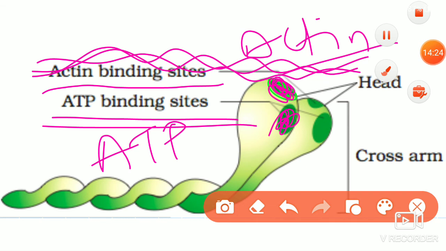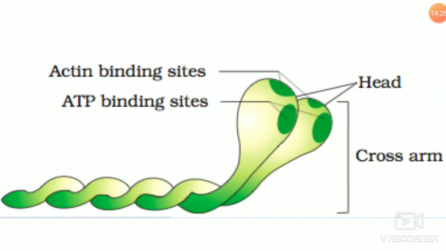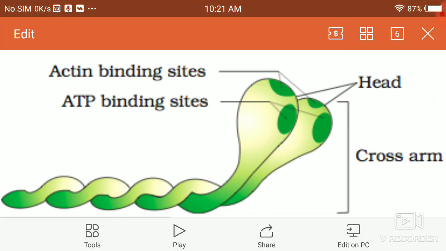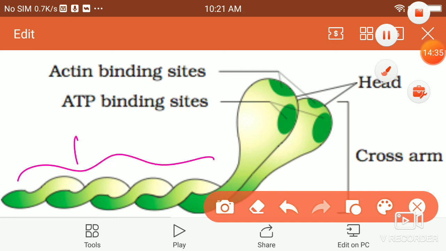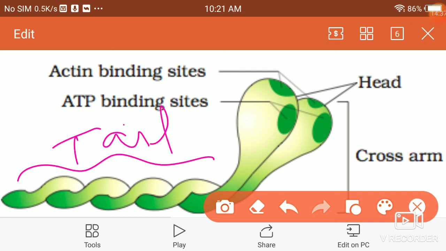And you can see that the remaining part is the tail. This part is a tail.